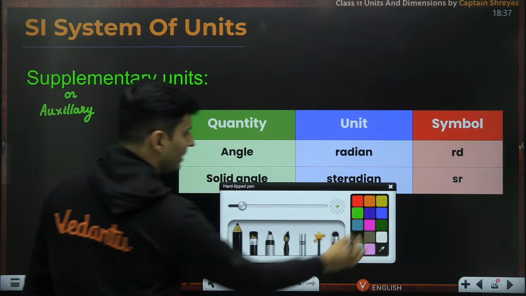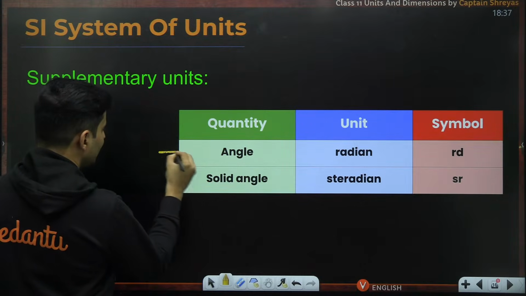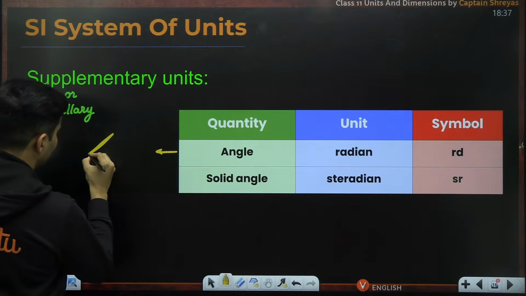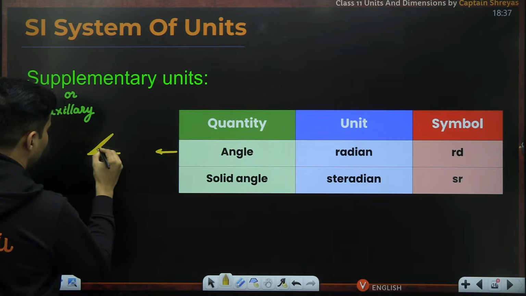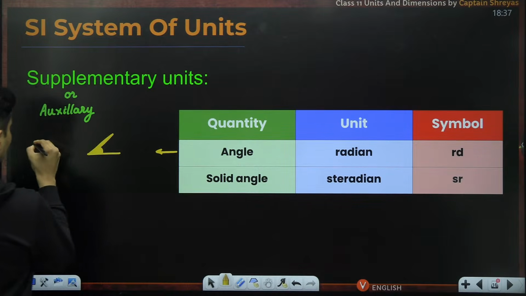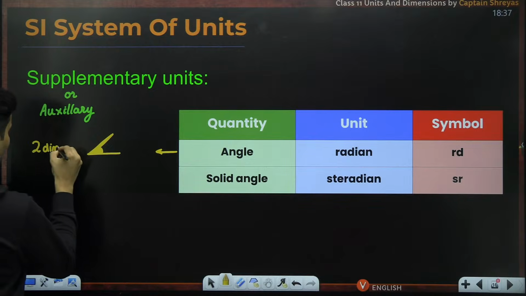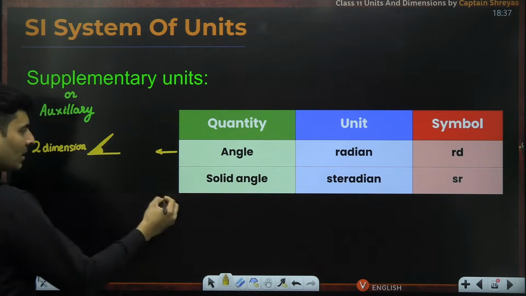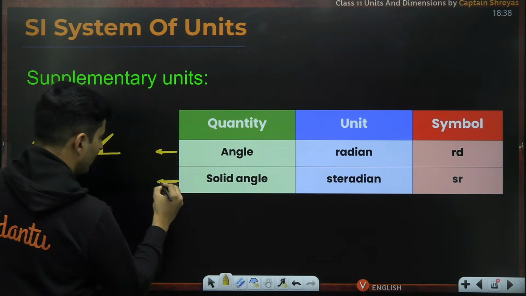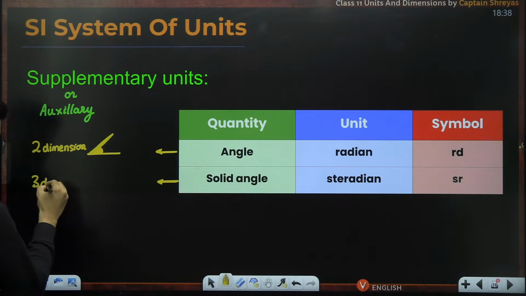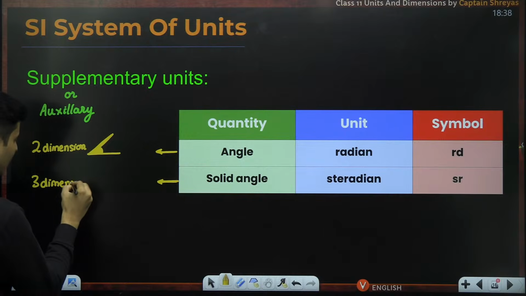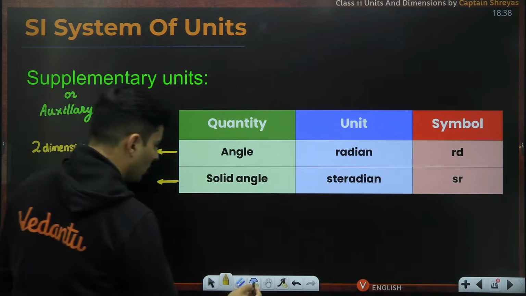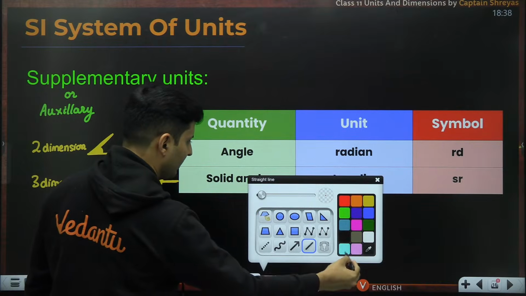Now, this angle that you see over here is basically a two-dimensional thing. So, you have this and you measure the angle. This is always in two dimensions. It is in a two-dimensional plane. But a solid angle, my dear students, is a three-dimensional angle. It's very difficult for me to show it, but still I will try my best.